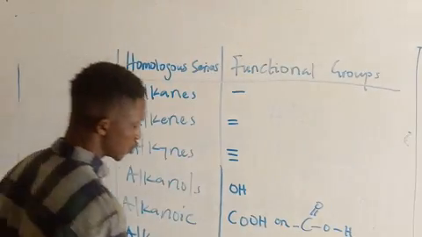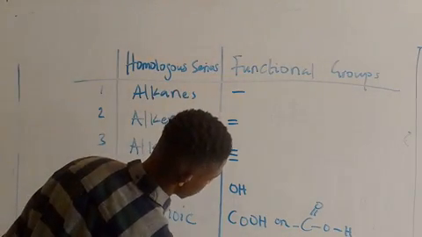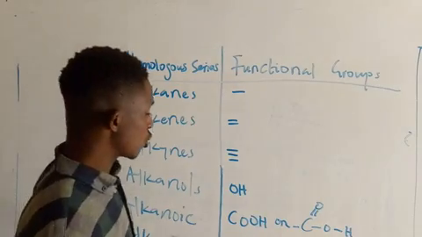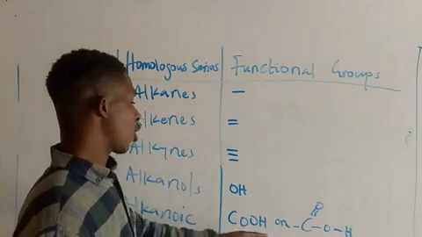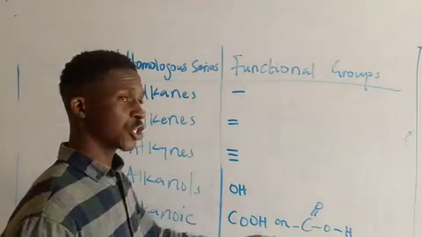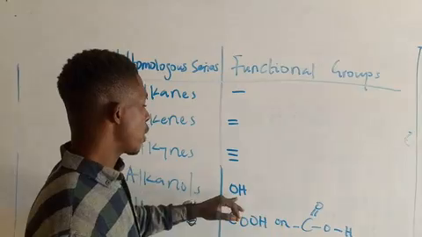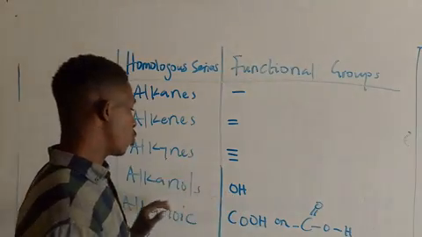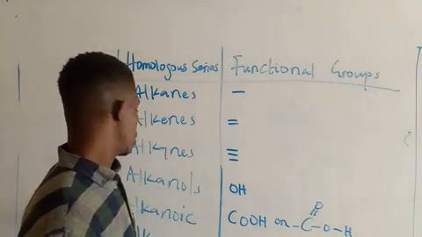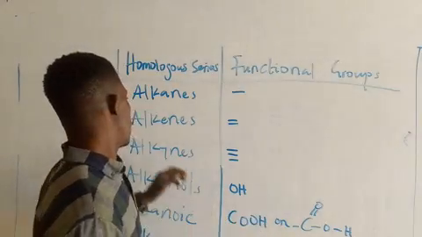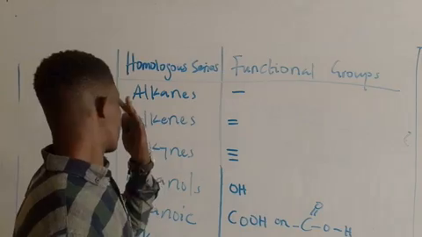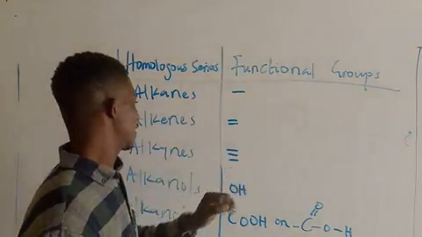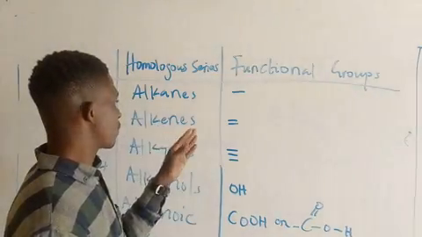So any organic compound that is carrying OH, we say it's from the homologous series alkanols. If it's carrying COOH, we say it's from alkanoic acids. If it's carrying a double bond, we say it's from alkenes.